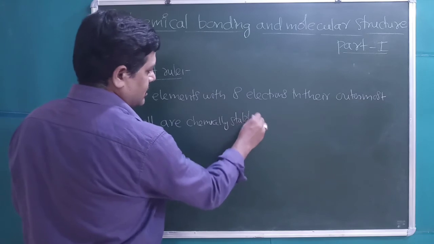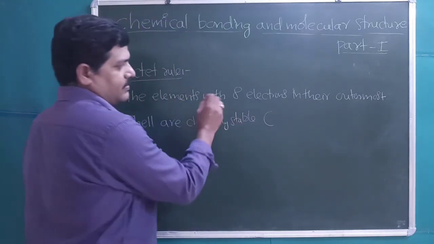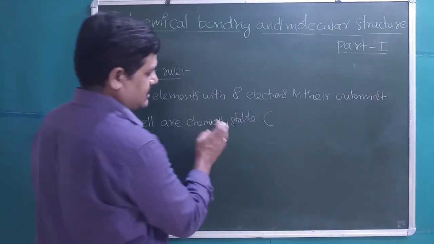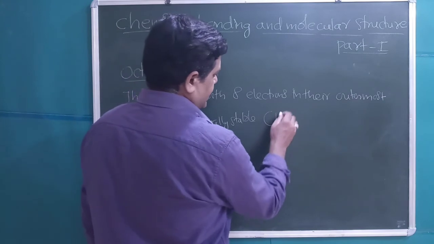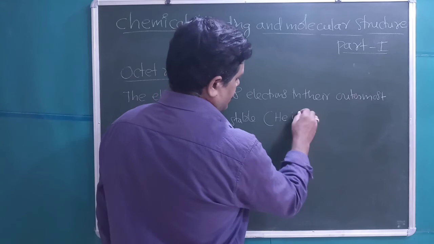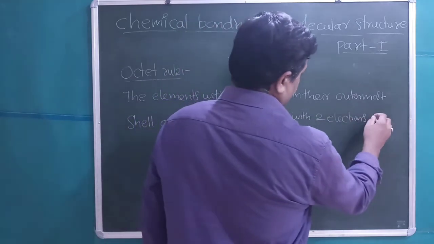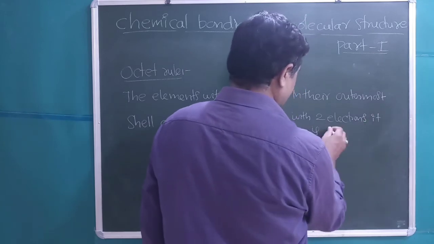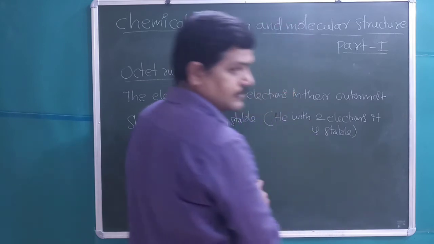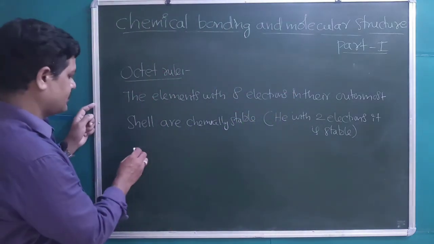They won't form any compounds. Helium, with 2 electrons, is also stable. Helium is an exception to this.